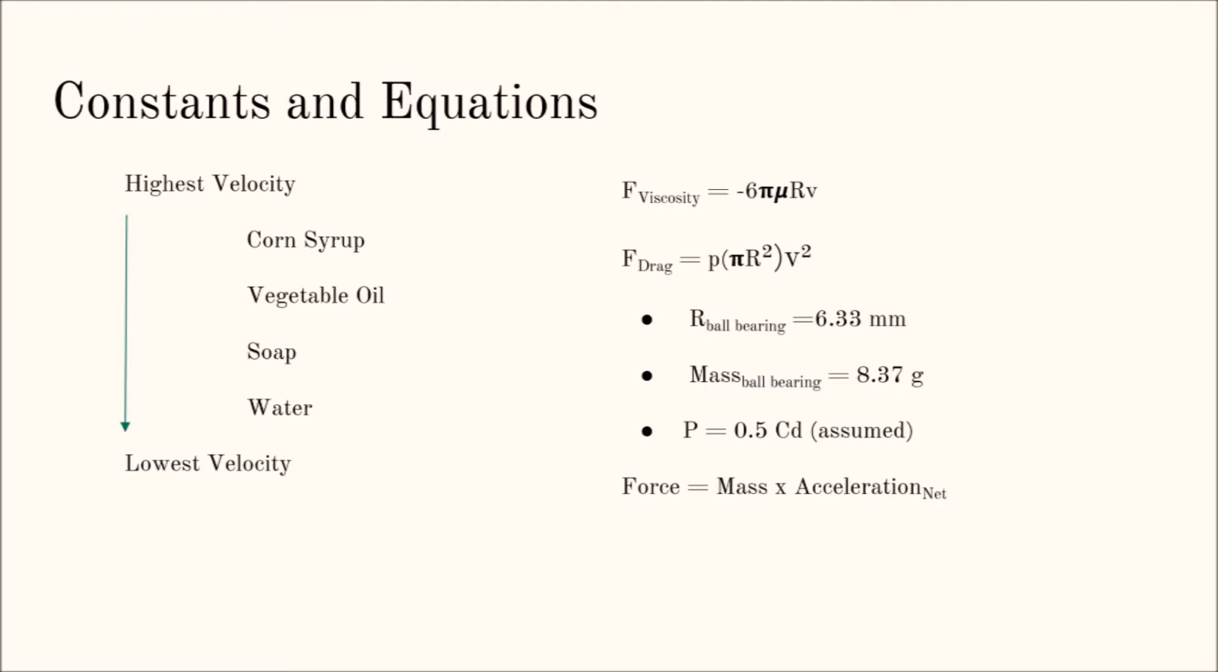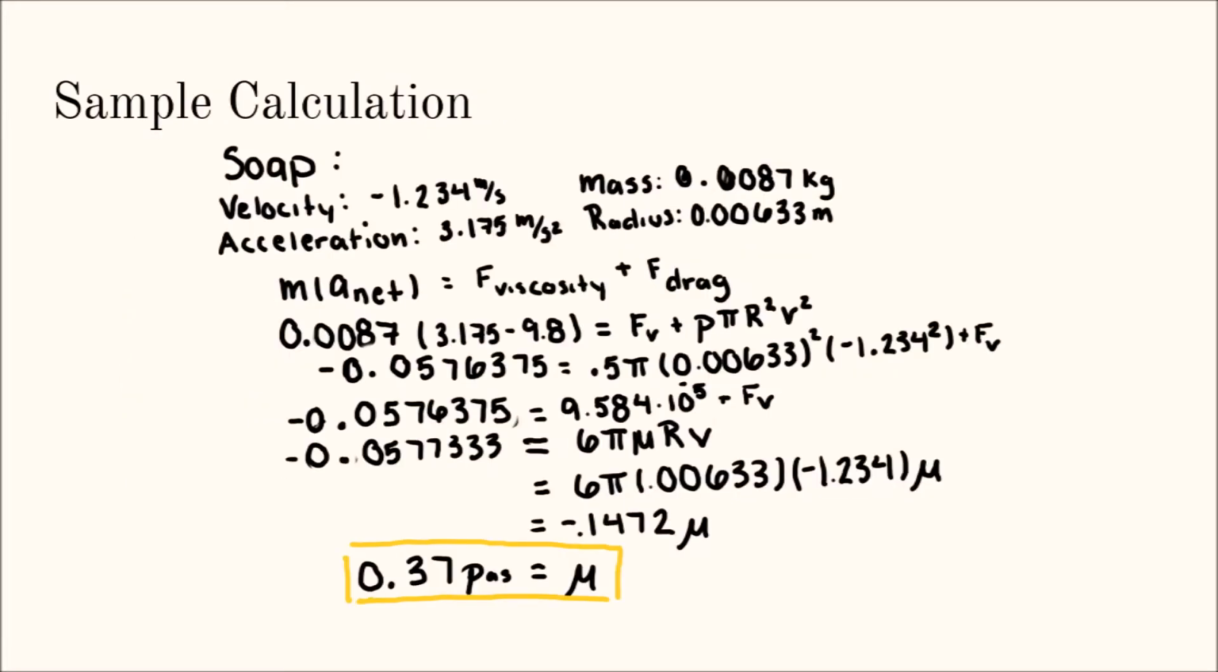In order to calculate the total resistive forces of each of our trials, we chose a point at the bottom of the graduated cylinder and found the difference between the acceleration due to gravity and the net acceleration to find the acceleration caused by the resistive forces. Then we multiplied the acceleration due to resistive forces by the mass of the ball bearing. From there, the total resistive force could be set equal to the drag force plus the viscous force, and all known values could be plugged in to solve for the viscosity, the only unknown value.